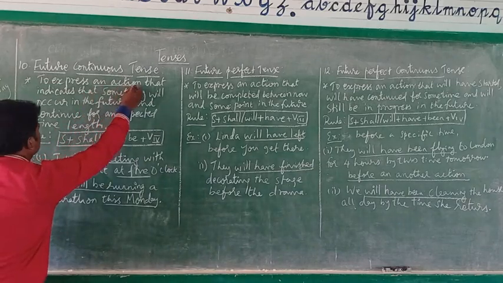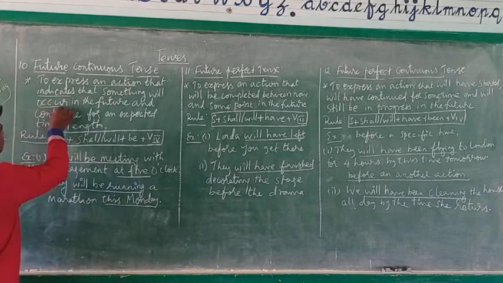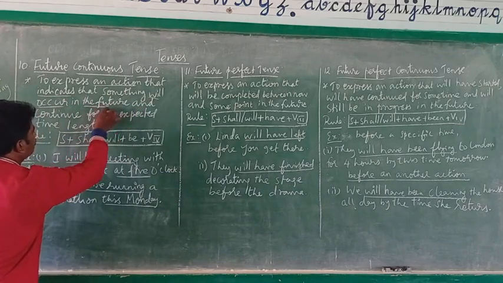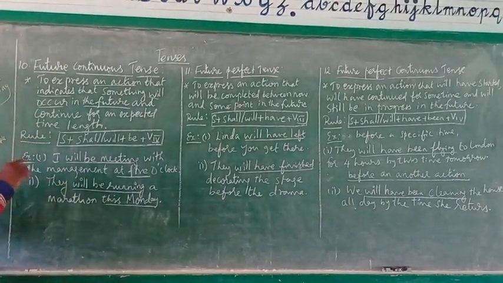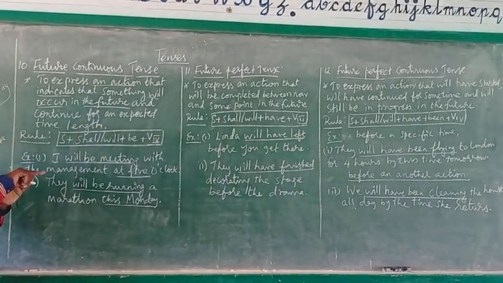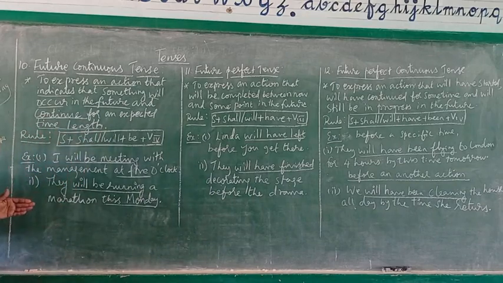An action that indicates something will occur in the future. So the action will happen in the future, and also the same action will be continuing for an expected time length.